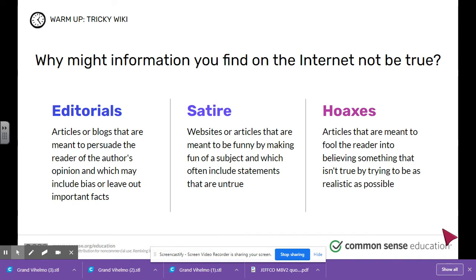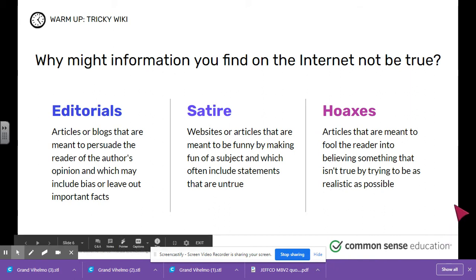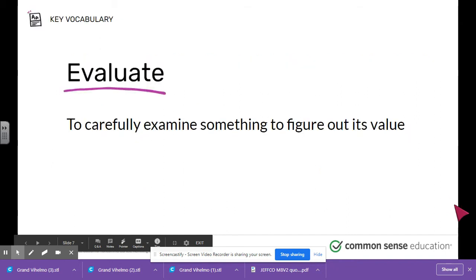There's editorials, articles or blogs that are meant to persuade the reader or the author's opinion, which may include bias or leave out important facts. Satire, websites or articles that are meant to be funny by making fun of a subject, which often includes statements that are untrue. And hoaxes, articles that are meant to fool the reader into believing something that isn't true and trying to be as realistic as possible.